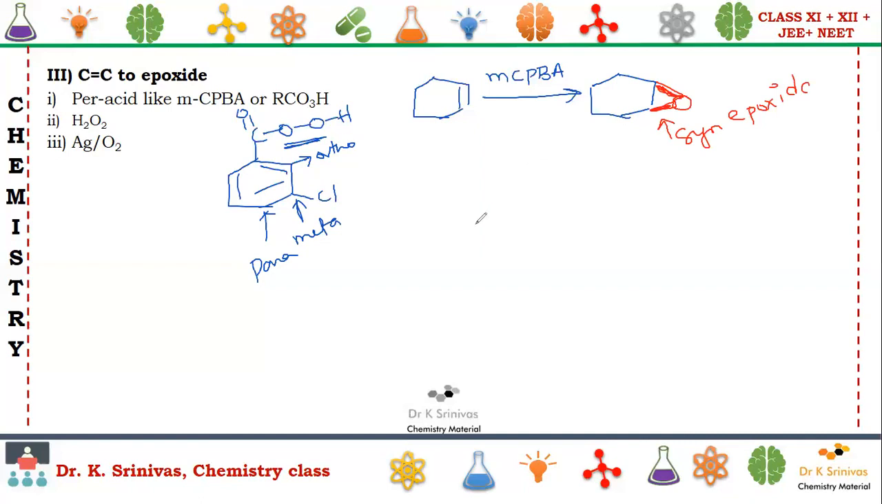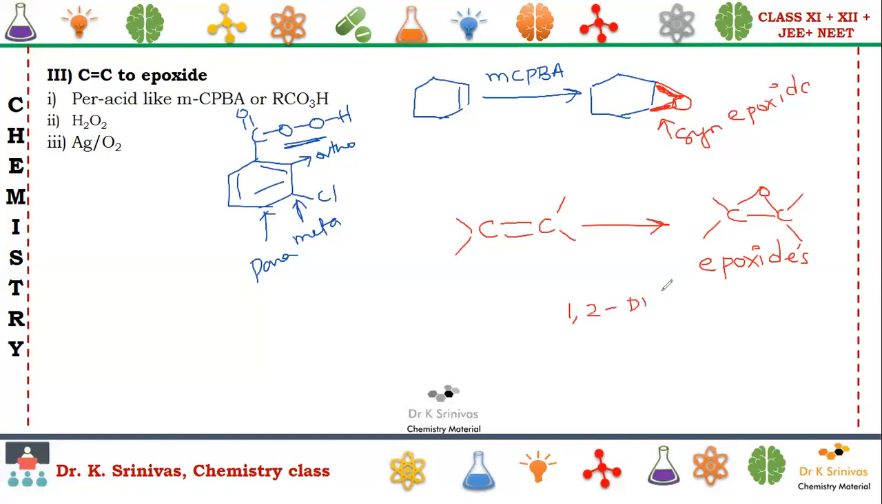What are epoxides? We will write in general form, C double bond C like this. On reaction with peracids, or H2O2, or silver in the presence of oxygen, we are going to see a compound like this. These are nothing but epoxides. समझ में आ रहा बच्चों? These are nothing but epoxides. They play an important role in the opening of epoxide rings, where we are going to get 1,2-diols. We'll discuss those things next. Up to here, is it clear?